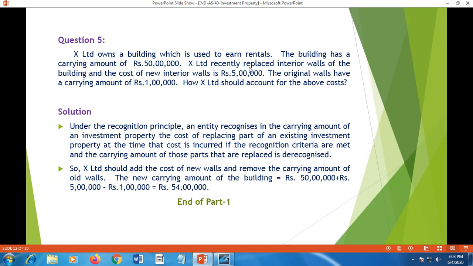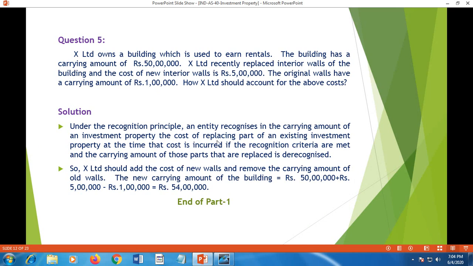Question number 5. X Limited owns a building which is used to earn rental income. The building has a carrying amount of 50 lakh. X Limited recently replaced interior walls of the building and the cost of new interior walls is 5 lakh. The original walls have a carrying amount of 1 lakh. How should X Limited account for the above cost? The original value of the building is 50 lakh. The building is used for earning rental income. There is an interior wall that is replaced with 5 lakh rupees. Its original carrying amount is 1 lakh. How should the transaction be treated?